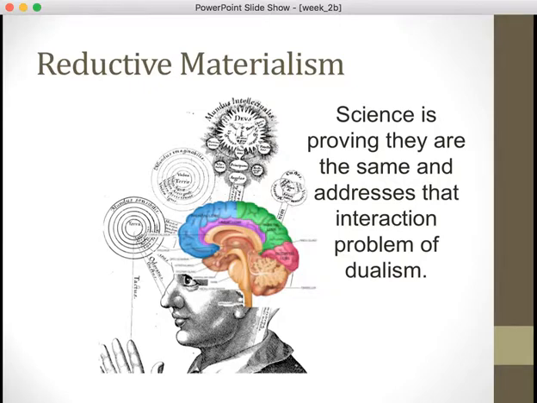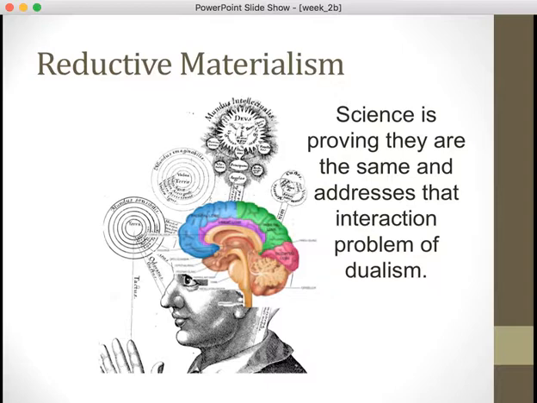So when I say I'm thinking of moving my arm, it's not that the mental substance of my mind has to move my arm, my physical body, but it's just a different way of describing that electrical chemical process of taking in information, having the central nervous system stimulate the nerves down into my arm, and I lift my arm. So we don't have that interaction problem anymore.